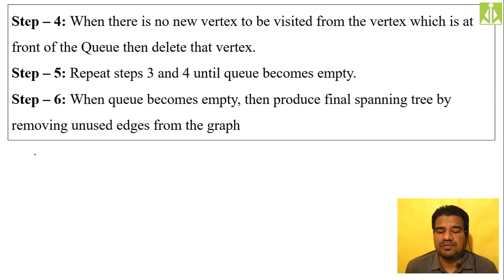Repeat step 3 and step 4 until the queue becomes empty. When the queue becomes empty, whatever structure you have in hand is nothing but your spanning tree. Remove the unused links from that data structure, and after removing the unused links, whatever structure you get is your spanning tree.